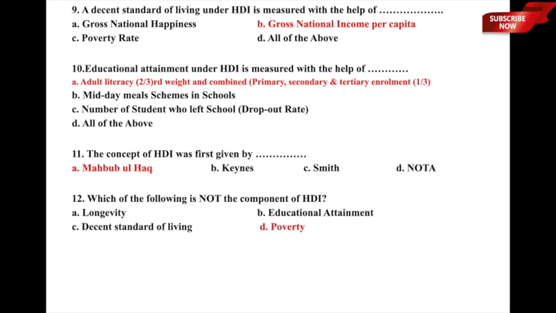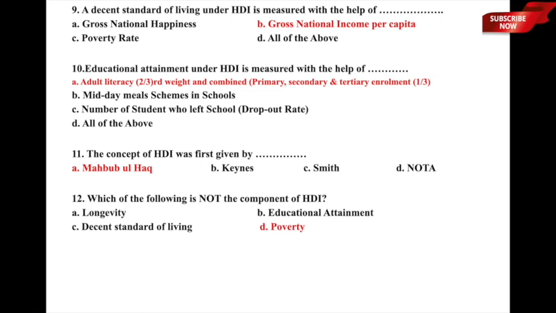The concept of HDI was first given by whom? And the underlying options are A, Mahbub ul Haq, B, Keynes, C, Smith, and D, none of the above. So here the concept of HDI was given by a Pakistani economist known as Mahbub ul Haq, and therefore option A, Mahbub ul Haq, is the correct answer to this particular question. Let us now move to question number 12.